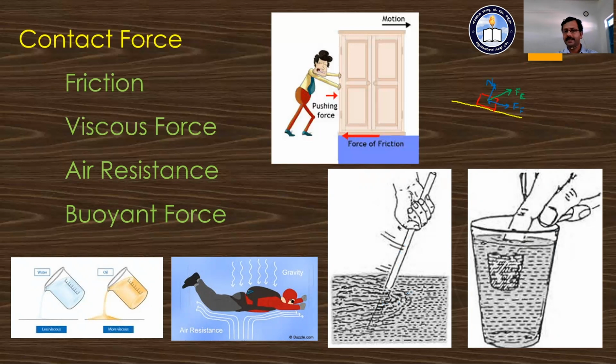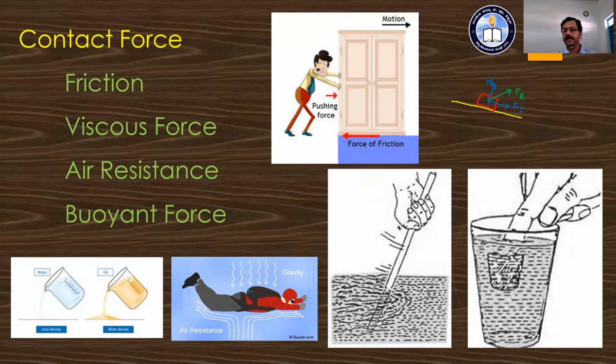Why? It is the water particles that oppose the motion, and hence there is some force acting between the water particles and the solid stick. That force is nothing but the buoyant force.